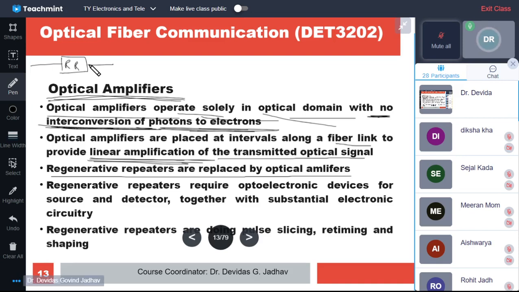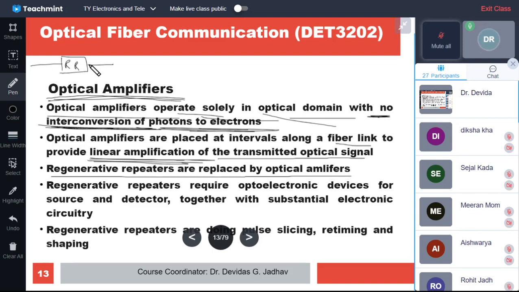These repeaters are placed along the distance. Suppose we have a 10,000 kilometer link or a 1,000 kilometer link. After every 50 or 100 kilometers such a repeater is required, because after that distance the signal becomes so weak that it may not be detected. So at 100 kilometers there is a regenerative repeater.